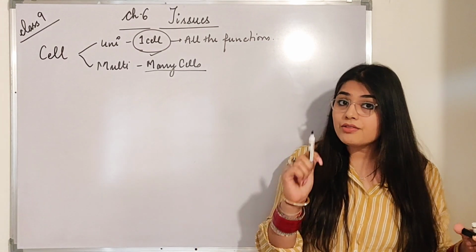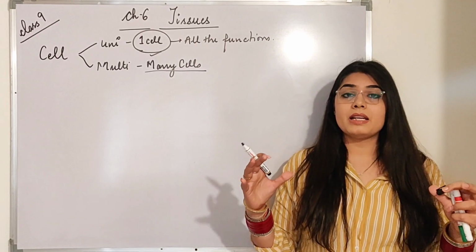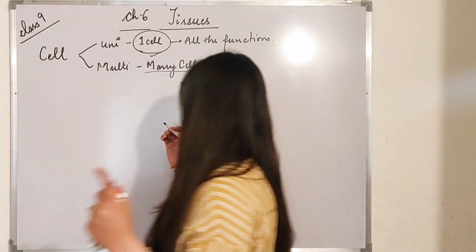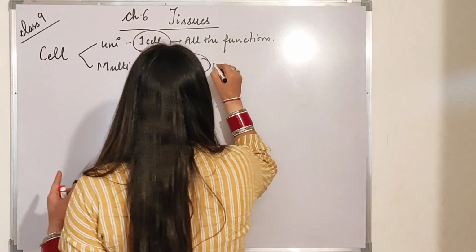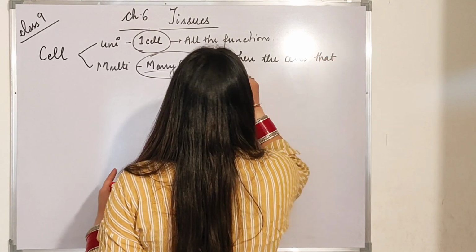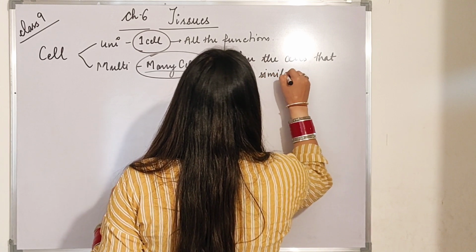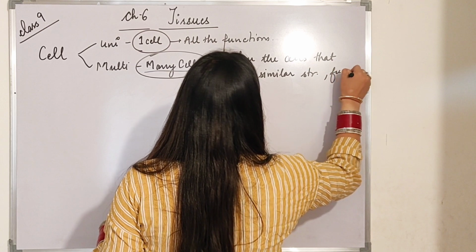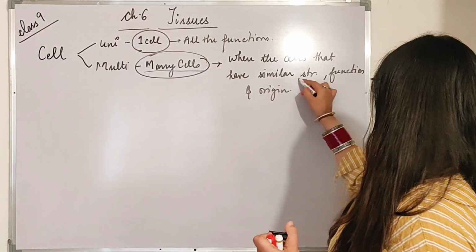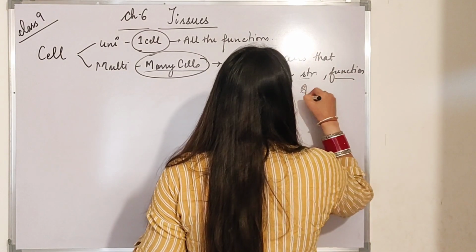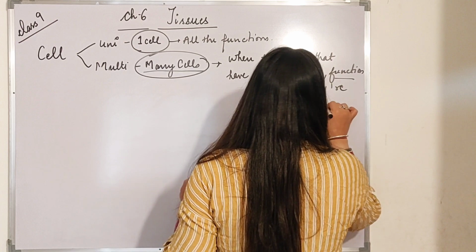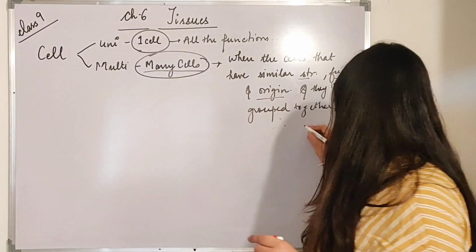But there is again a change in the definition. The cells that combine in a group are those whose structure, function and origin are the same as each other. Let me tell you an example. When the cells that have similar structure, function and origin are grouped together, then it is known as a tissue.